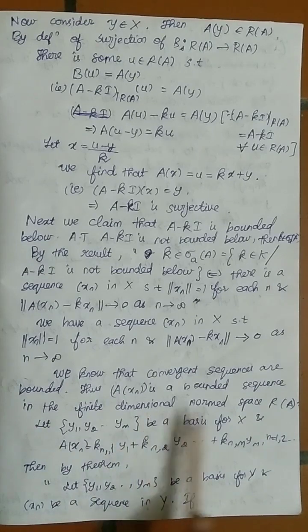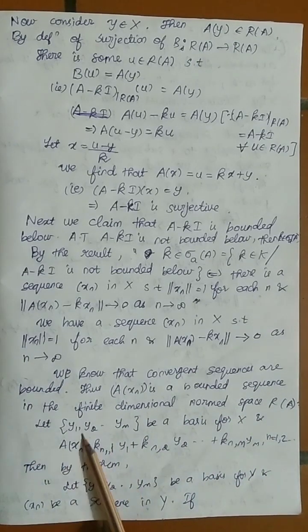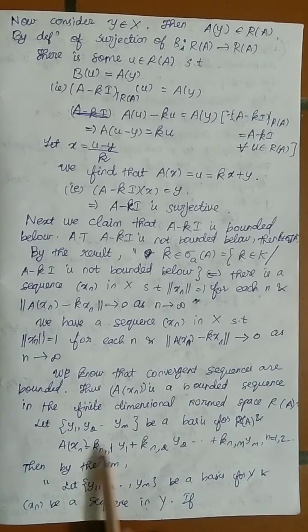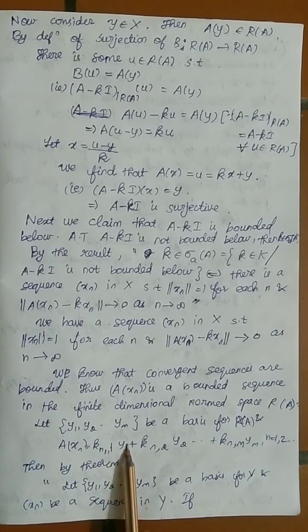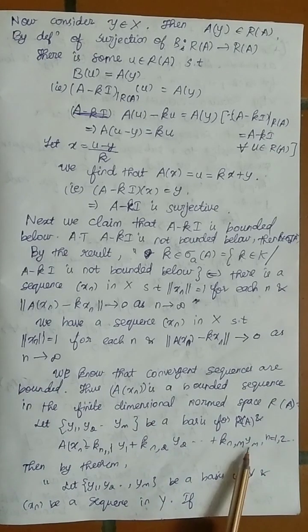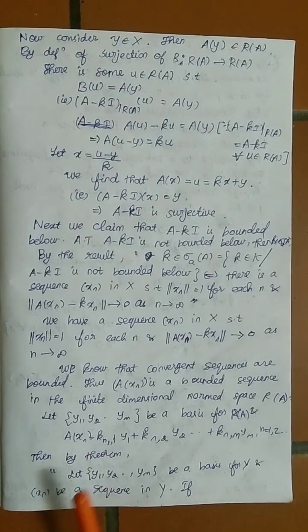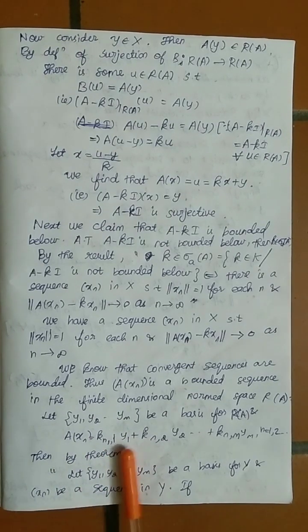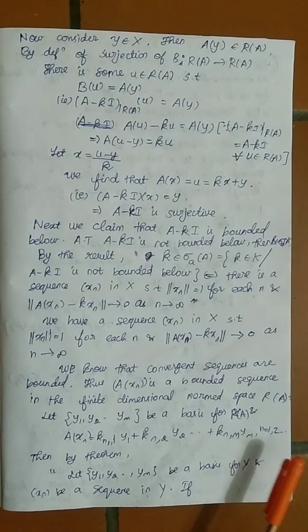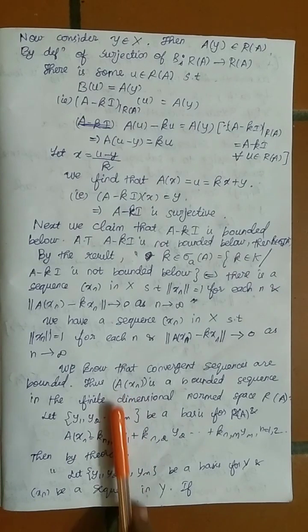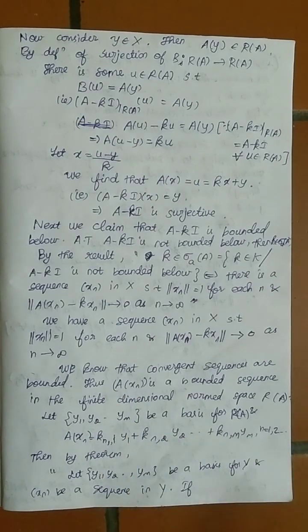In the finite dimensional normed space R(A), let y1, y2, ..., ym be a basis for R(A). And A(xn) equals kn,1 y1 plus kn,2 y2 plus etc., kn,m ym. This is because it is an element of R(A), so I can write it as a linear combination of y1, y2, ..., ym.